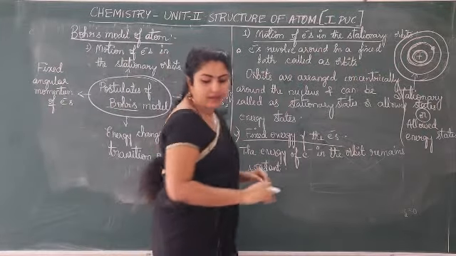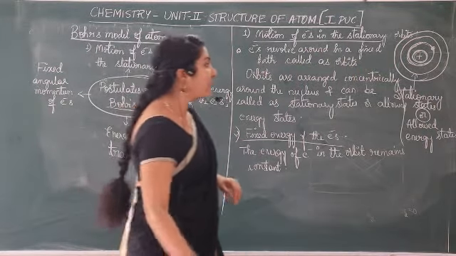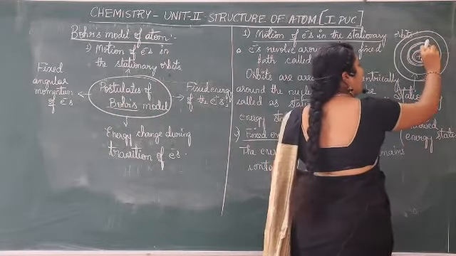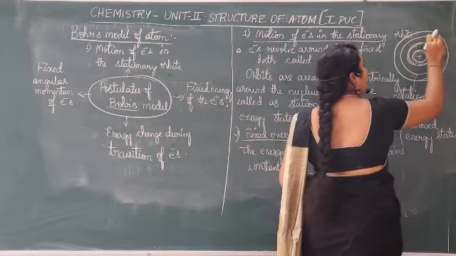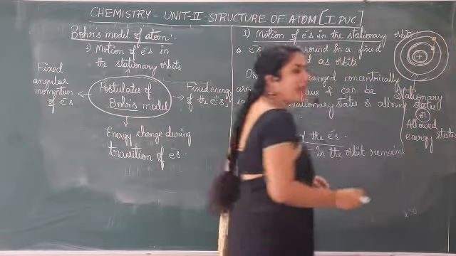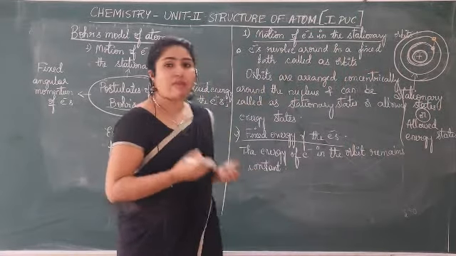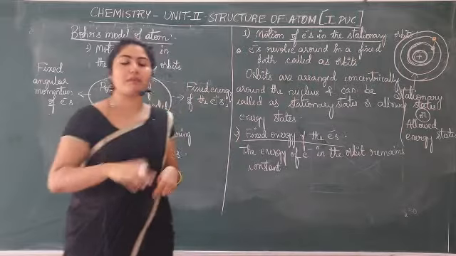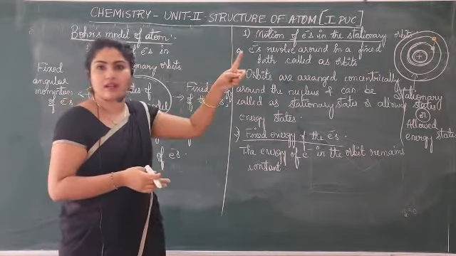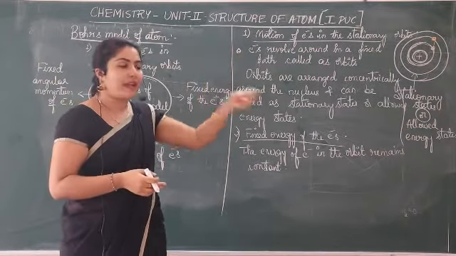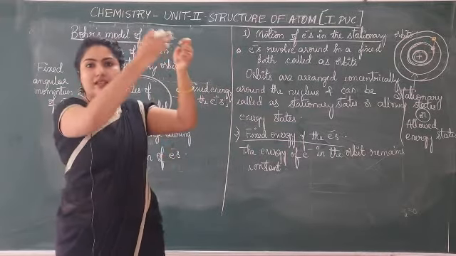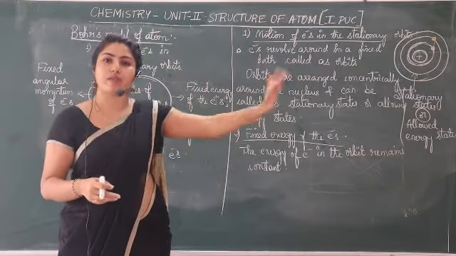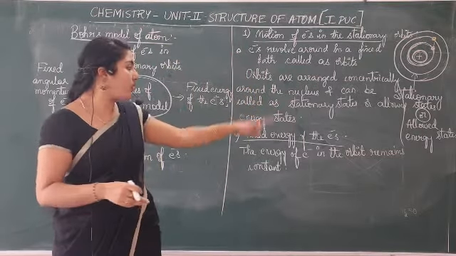Now the electron is revolving in this orbit. From this orbit, the electron can jump to a higher energy level. It can go to a higher energy state by absorbing energy. It can't simply jump from a lower energy level to a higher energy level. If it has to go, it must absorb energy, and with that energy it jumps up. And when it comes down, again it will give out that energy. This was told by Bohr.